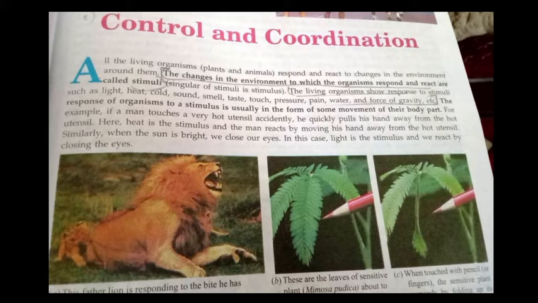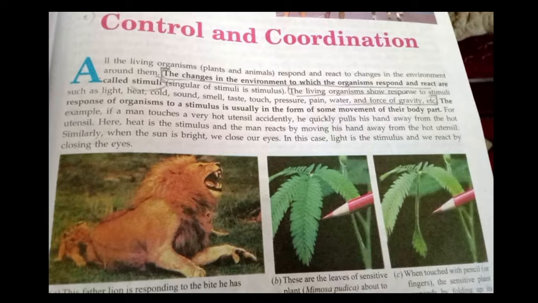But these are not the same in plants, because plants react to stimulus in a very limited way. This is because plants do not have a nervous system like animals have. Plants use only hormones for producing reaction to external stimulus. The working together of the various organs of an organism in a systematic manner so as to produce a proper response to the stimulus is called coordination.